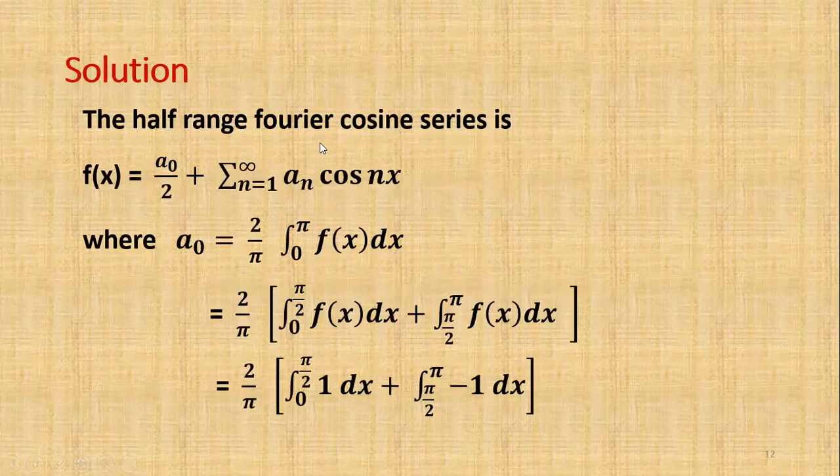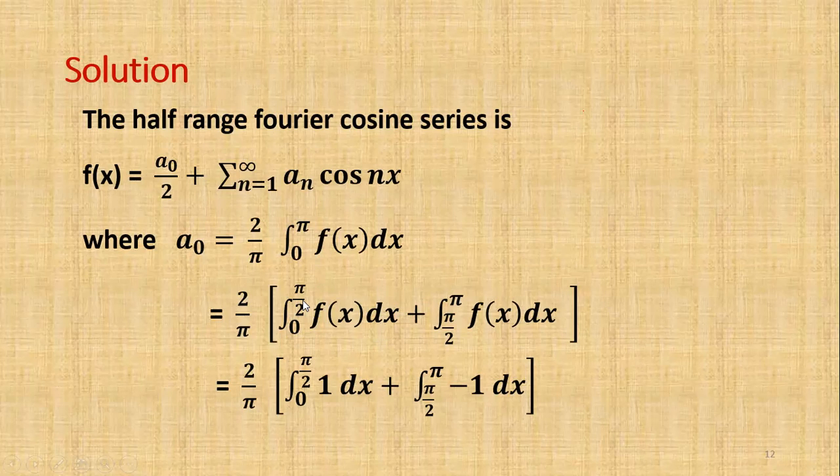Now, the half range Fourier cosine series is f(x) equal to a naught by 2 plus summation n equals 1 to infinity a_n cos nx, where a naught is equal to 2 by π into integral 0 to π f(x) dx. But we have two functions. Therefore, we split the integration into 0 to π by 2 and π by 2 to π.